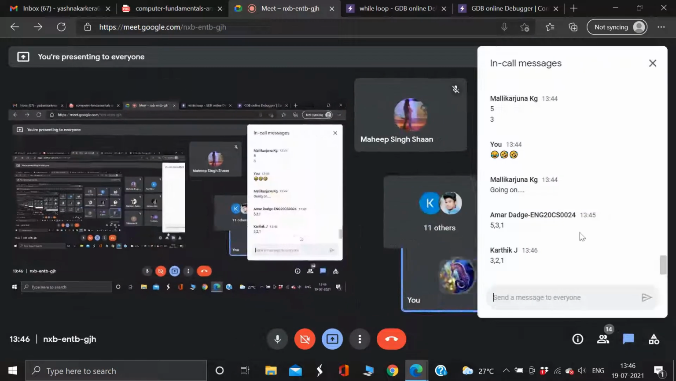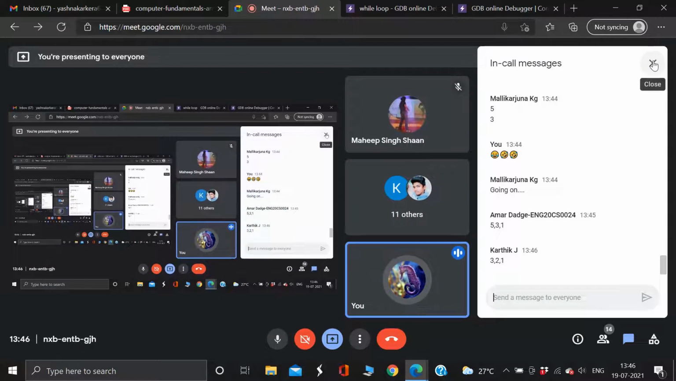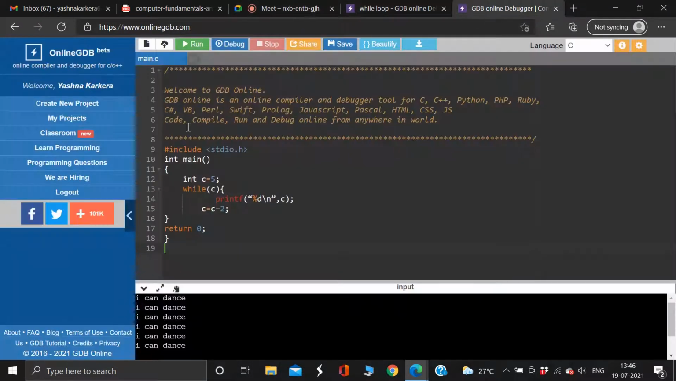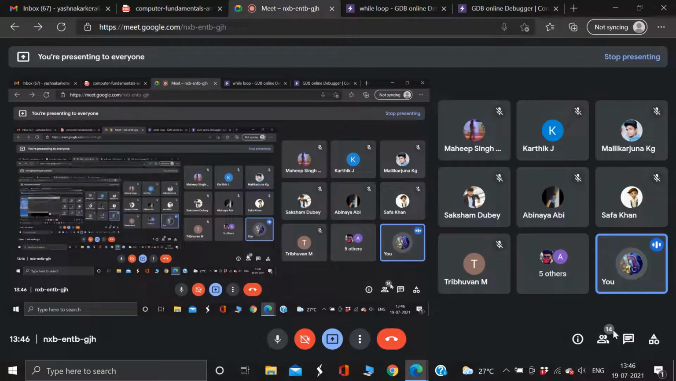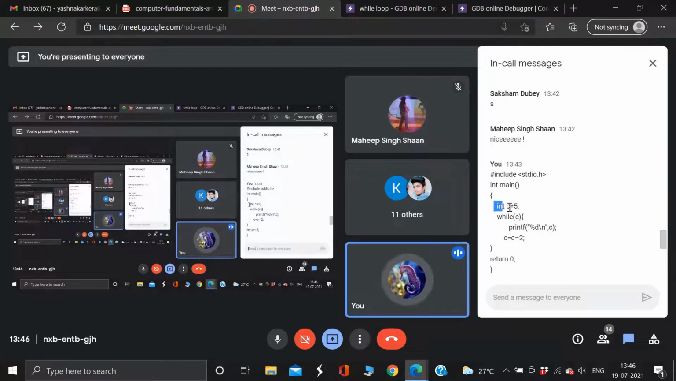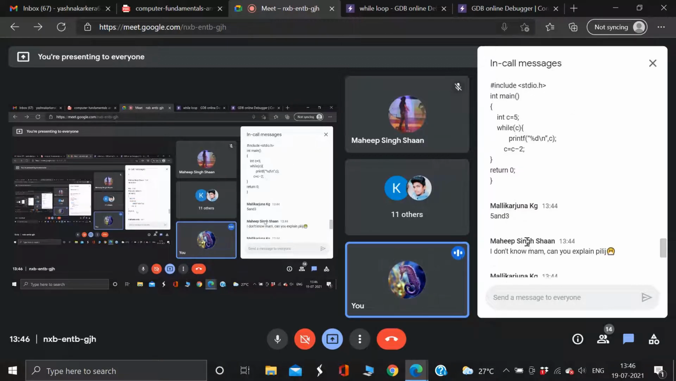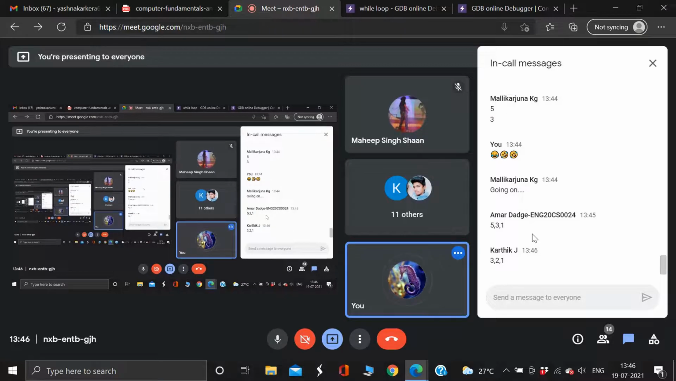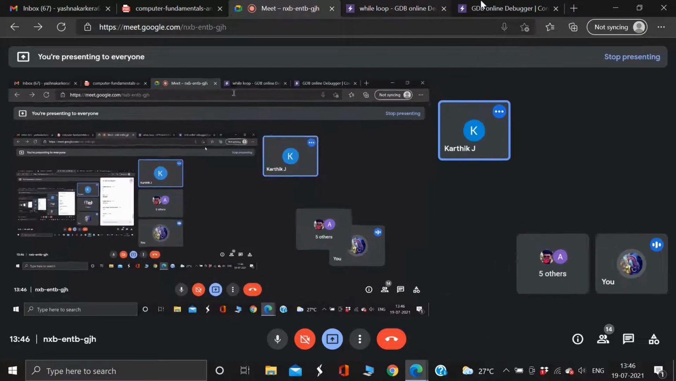Okay. So everyone has this answer: 3-2-1, 5-3-1, everything, right? First thing, let me revise the concept. Karthik, you're missing the initialization term. I told you if you're initializing with 5 and I'm printing it, then I'm updating it. So first, the value that I initialize with will get printed, then it will get updated. So 5 is going to print first, not 3. Karthik, you made a mistake. Yup, understood. Don't make this mistake.